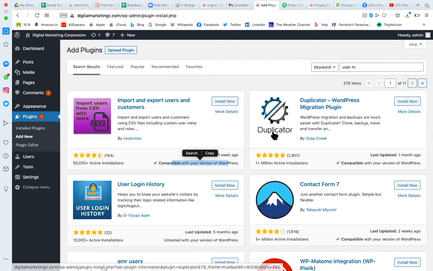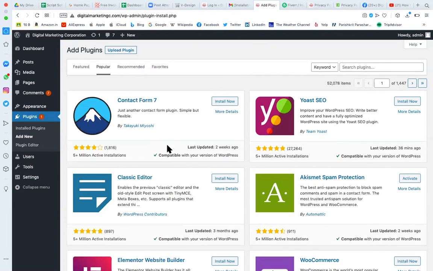And you can experiment. If you want to add a slider on your website, there is a plugin for that. If you want to add a contact form, there is a plugin for that. Whatever you name, there is a plugin list there. So there is no end to experimenting and exploring.